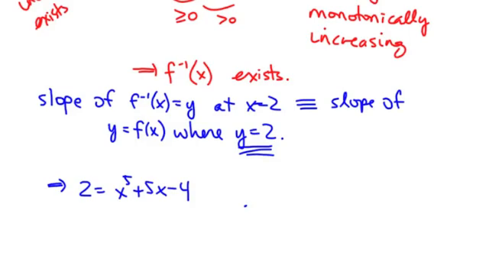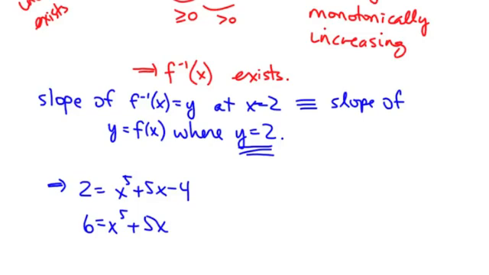Now you might be thinking, well, this is going to be a bit of a bear to solve. You would be correct. If I add 4 to both sides, I'll get this. This isn't a normal way of solving a 5th degree polynomial. If you remember from your pre-calculus or college algebra course, for solving a 5th degree polynomial, we can look at Descartes' rule of signs, we can do the rational root test, we can do all kinds of things to try to figure out how to factor this and find the zeros.